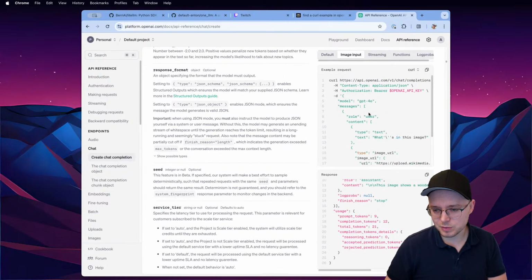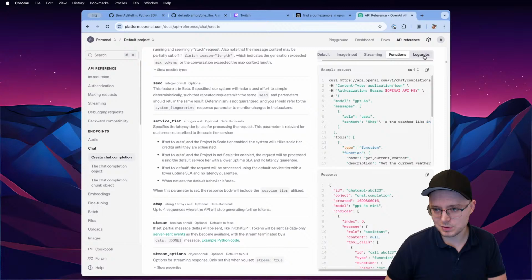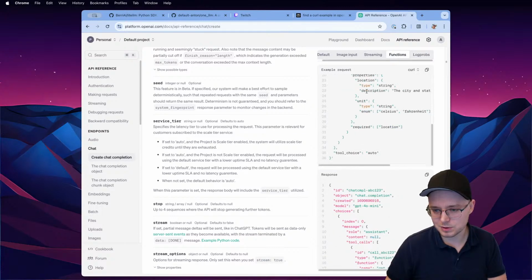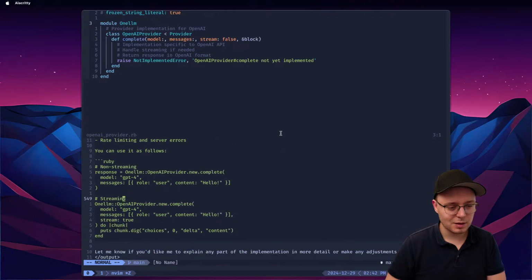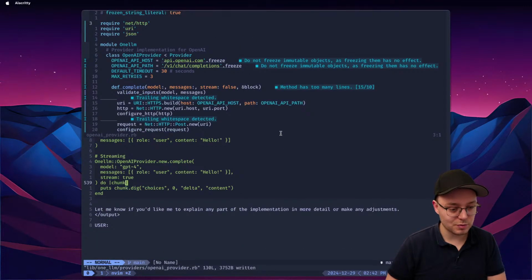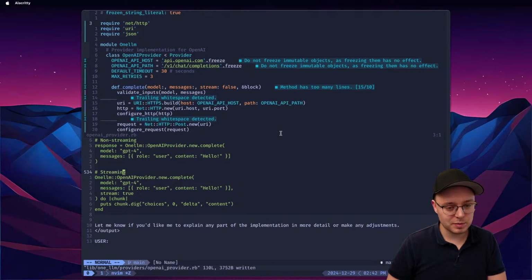Yeah, I also need to implement the image input example and the streaming example and the functions example and the long one, like structured output. So there was a lot of implementing, but hey, we can write tests first before we do all of this. And then it says complete. Blah, blah, blah. Okay, now we're gonna test this.